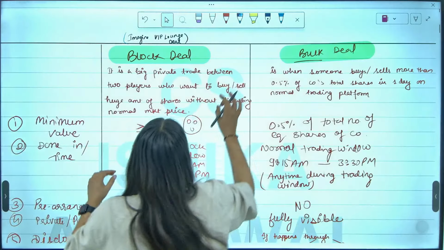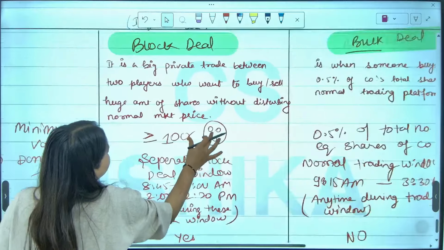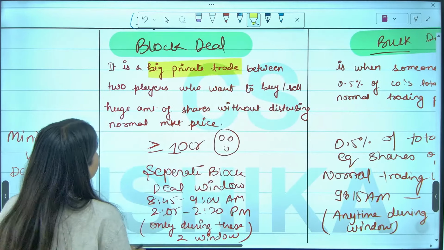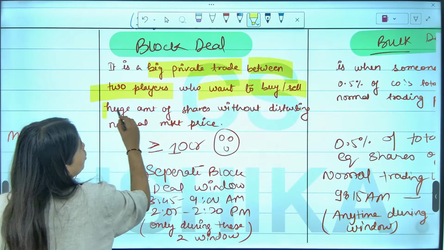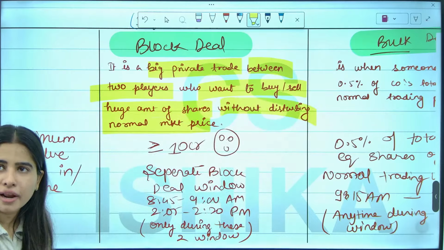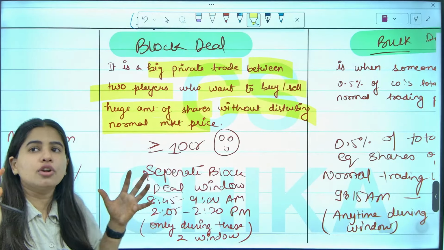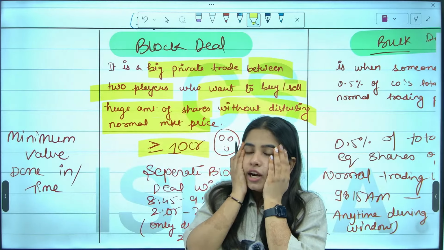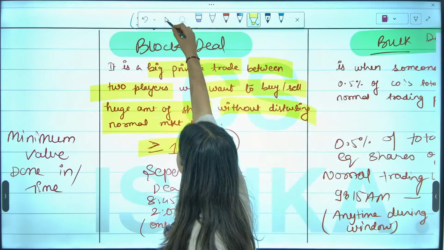Okay, so now coming towards block deal, what do you mean by block deal? It is a big private trade between two big players who want to buy and sell a huge amount of shares without disturbing the normal market price. So let's say there are two people who want to make a big transaction of minimum 10 crore. Let's say there are two big players, and I have given you an example also.